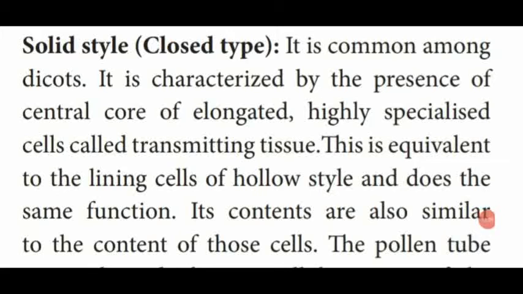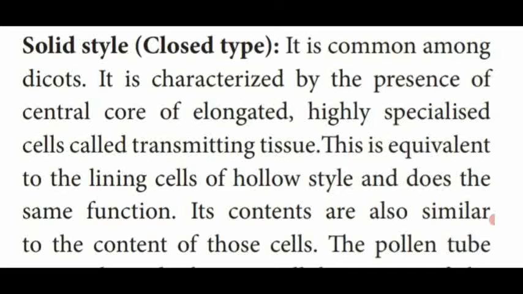Next one, solid style or closed style. First one, hollow style or open style. That means they form a canal lined by glandular canal cells named transmitting tissue, which determine the incompatibility of the pollen grains and also give nourishment to the growing pollen tube.